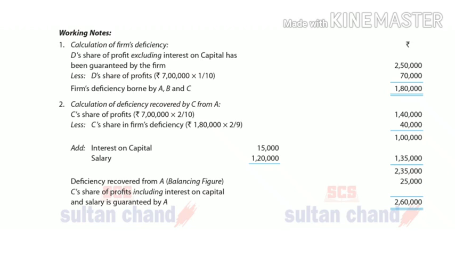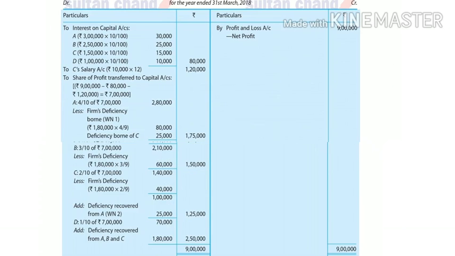Okay, understood? C has been guaranteed 2 lakh 60, but that 2 lakh 60 includes profit plus salary plus interest on capital, including all. C originally got 1 lakh 40. After that, C has contributed 40,000 to D, because all partners have to give the contribution in shortage of D. So remaining profit is 1 lakh. Now profit he got 1 lakh, salary he got 1 lakh 20, interest he got 15,000. So total comes to 2 lakh 35. Shortage of 25,000 is now borne by the partner A. Only A has guaranteed C.